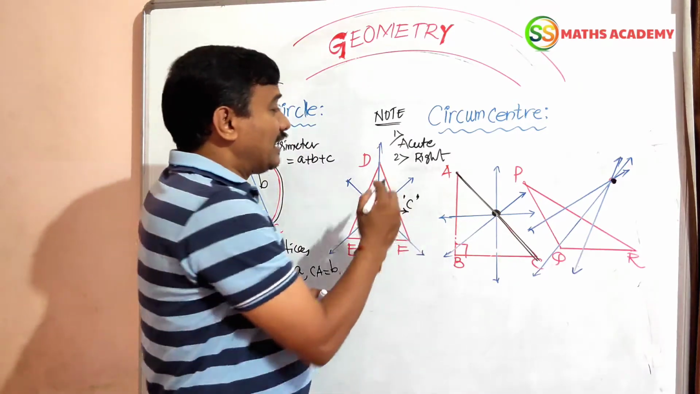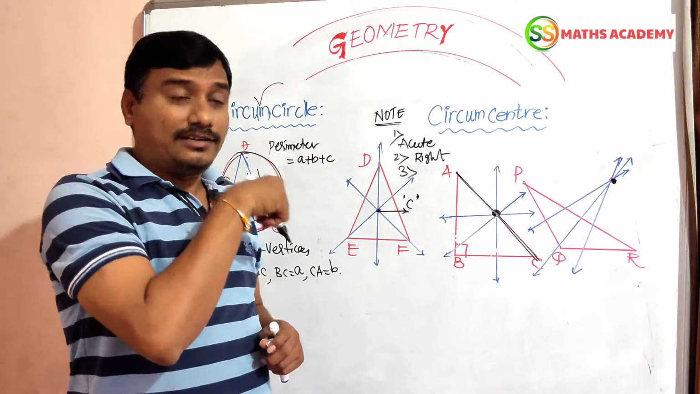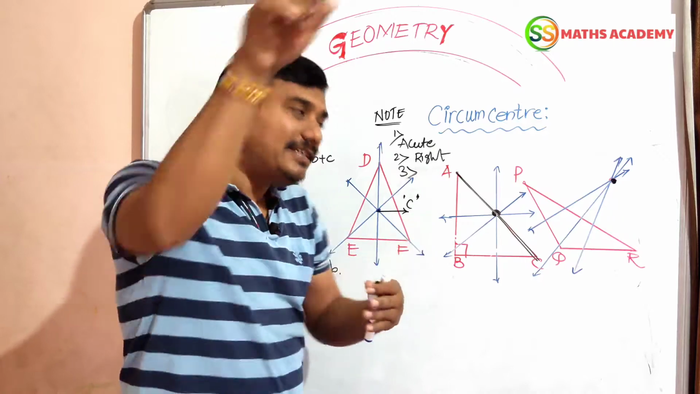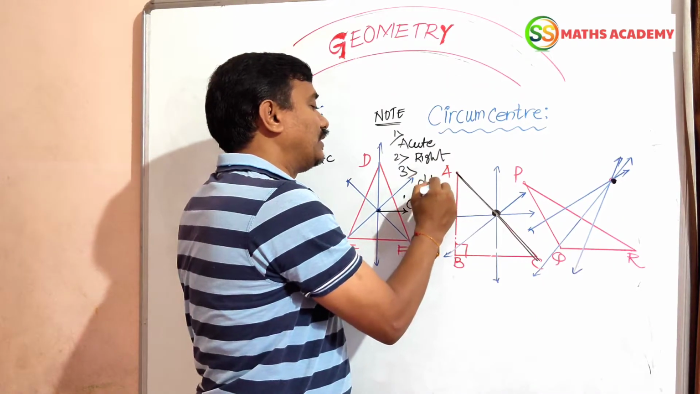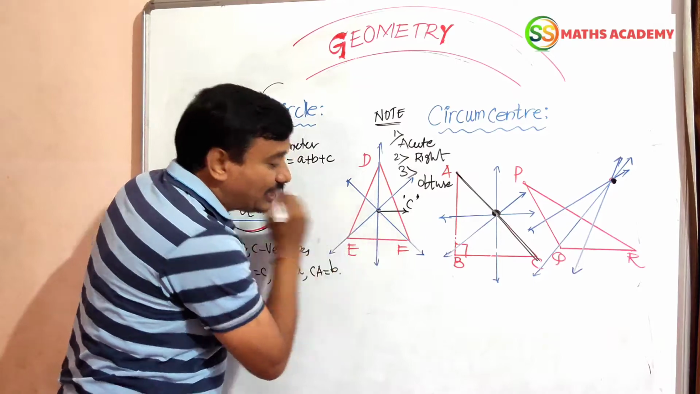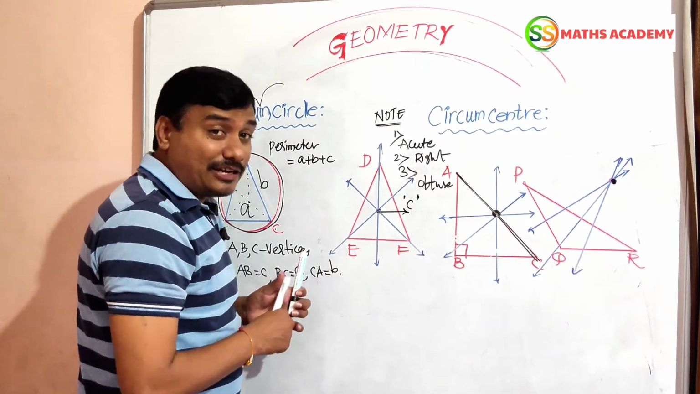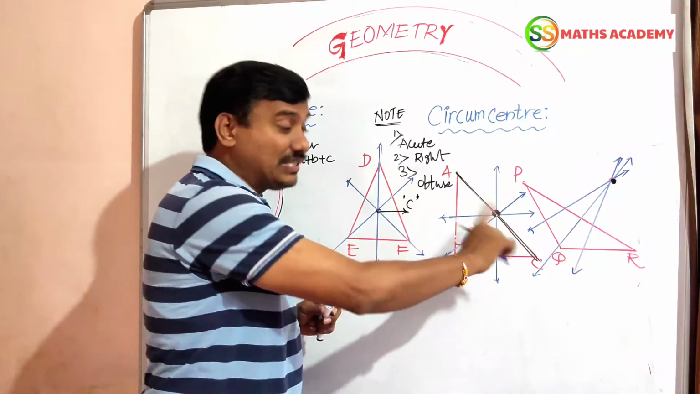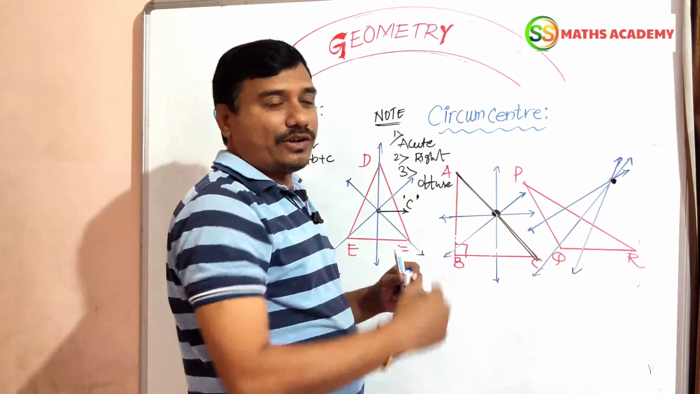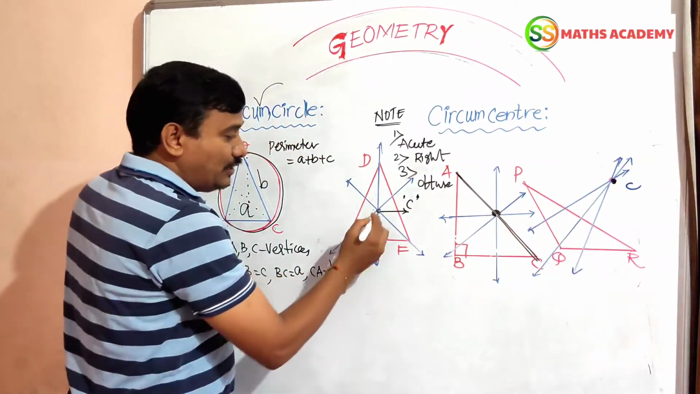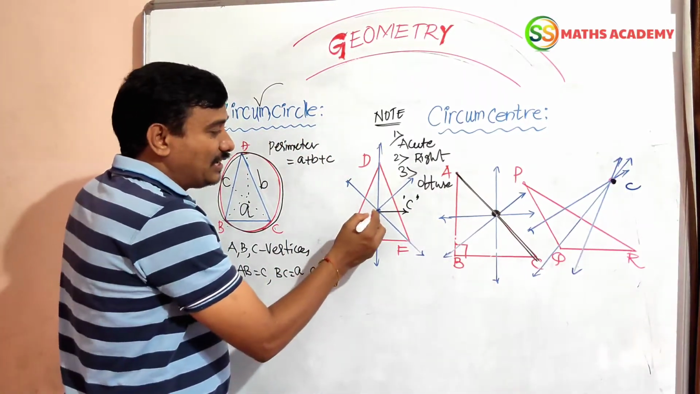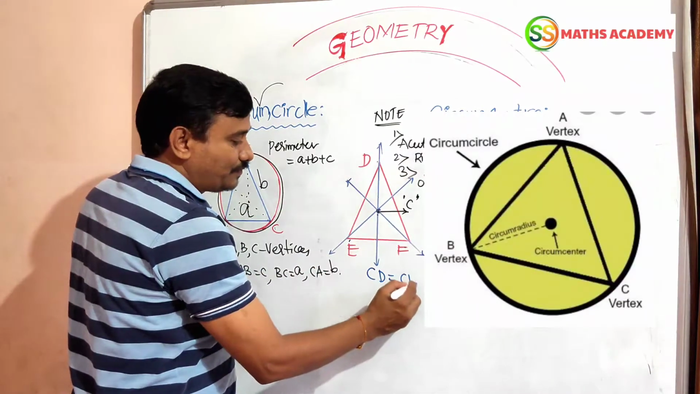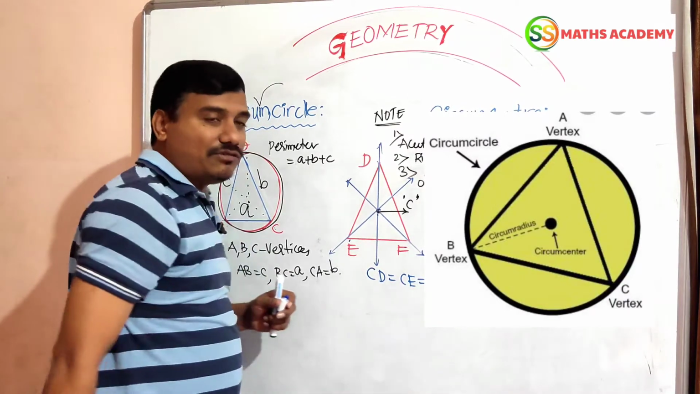Very important point. Now the third note is that the circumcenter is located outside of the triangle. Which type of triangle? That is called obtuse. In an acute angle triangle, it is located inside. In a right angle triangle, it is located at the midpoint of the hypotenuse. In an obtuse angle triangle, it is located outside of the triangle. You have to observe here that CD, CE and CF are all equal. The distance is equal for all.